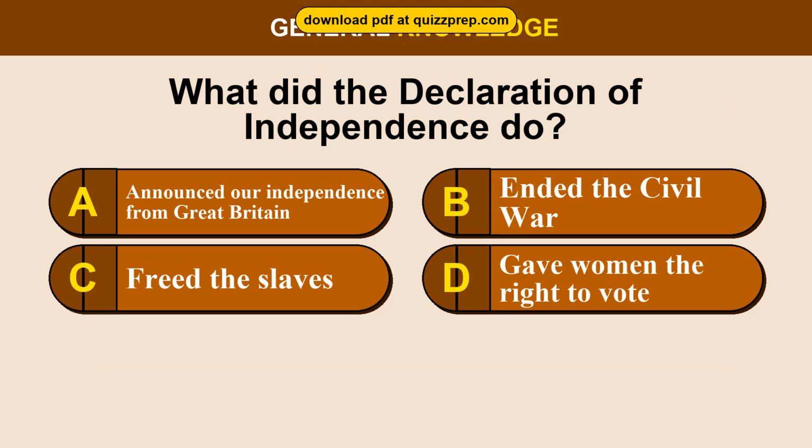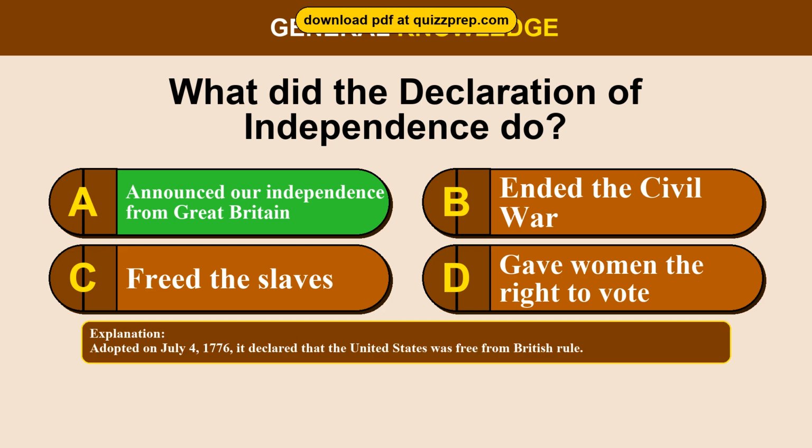Question 36. What did the Declaration of Independence do? Option A, announced our independence from Great Britain. Option B, ended the Civil War. Option C, freed the slaves. Option D, gave women the right to vote. The correct answer is option A, announced our independence from Great Britain. Adopted on July 4, 1776, it declared that the United States was free from British rule.